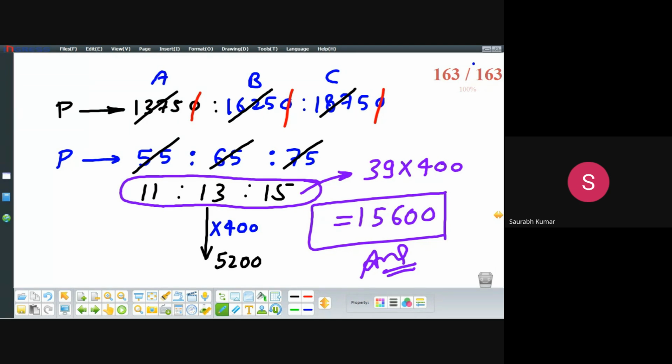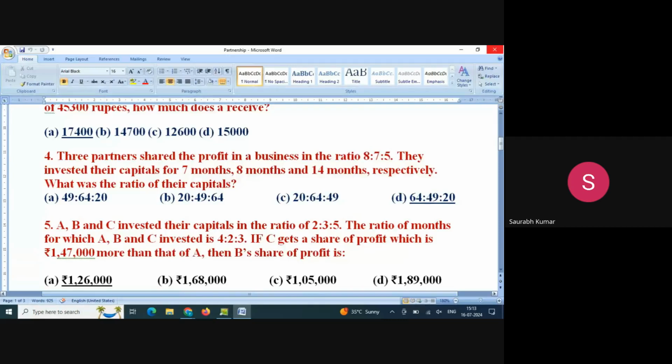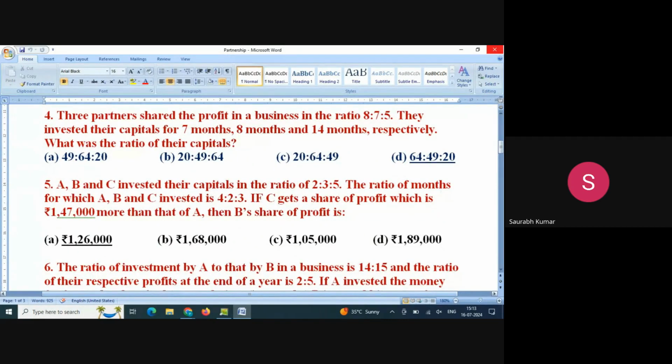Okay. Now we are going to solve one more question. Solve question number 4. Three partners shared the profit in a business in the ratio 8 is to 7 is to 5.